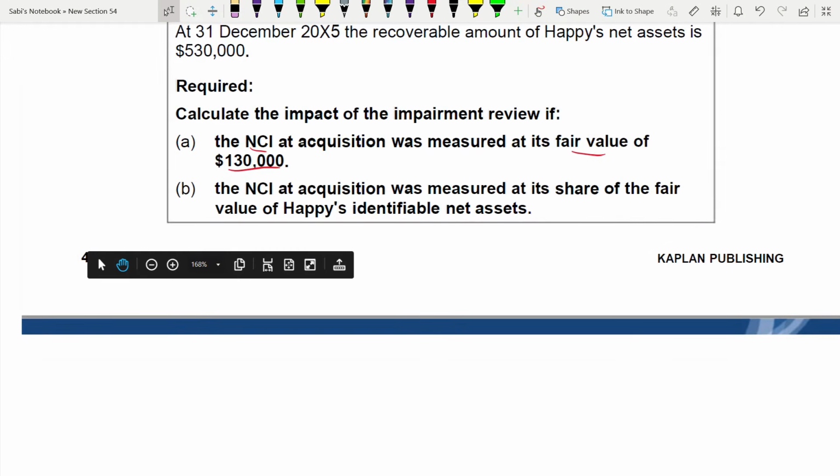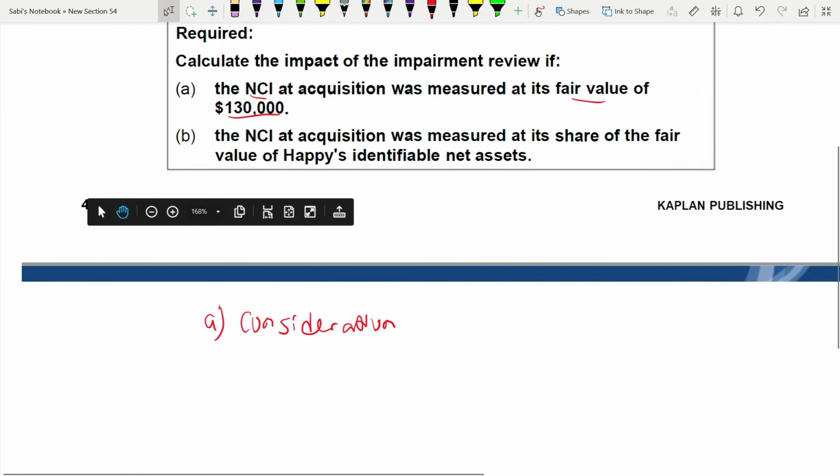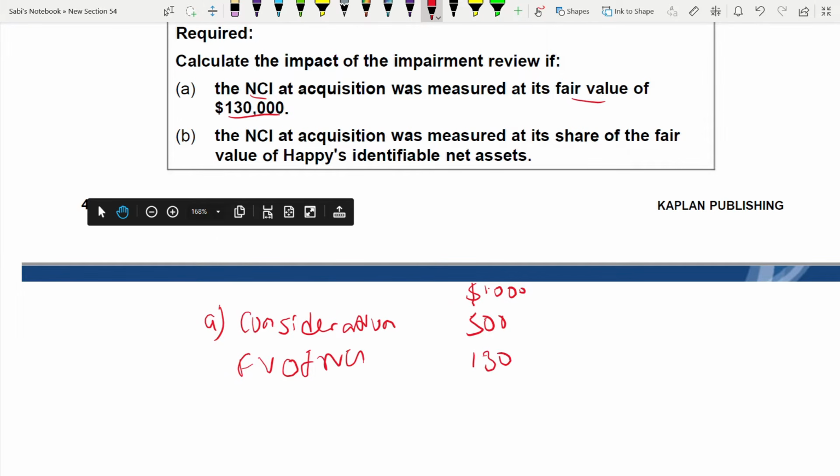So goodwill is the fair value of consideration, plus your NCI, minus net asset. Your consideration is how much? 500,000. You have purchased it for 500,000. Okay, 500, dropping the 3 zeros. Now the fair value of NCI, you have to add. Fair value of NCI is how much? 130,000, which makes 630.